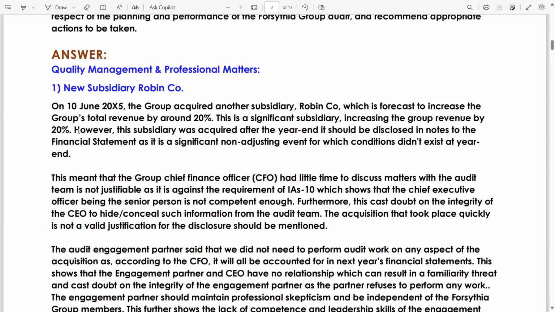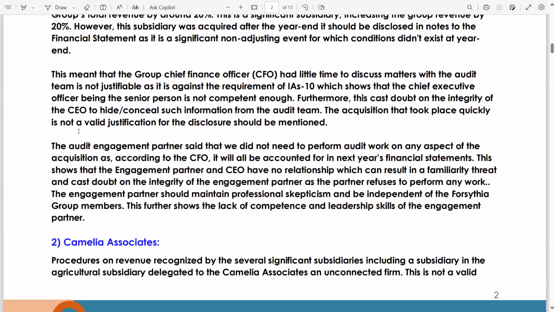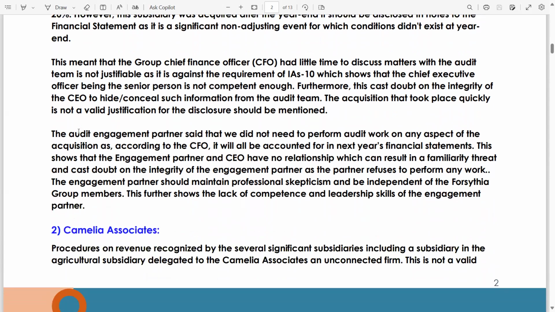Furthermore, this casts doubt on the integrity of the CEO. To hide means to conceal such information from the audit team. It means the CFO wants to hide this from the audit team. Why? Because this is such significant information, so they don't want to disclose it to the general public. The acquisition that took place quickly is not a valid justification; the disclosure should be mentioned. Means there should be a disclosure for this non-adjusting event.